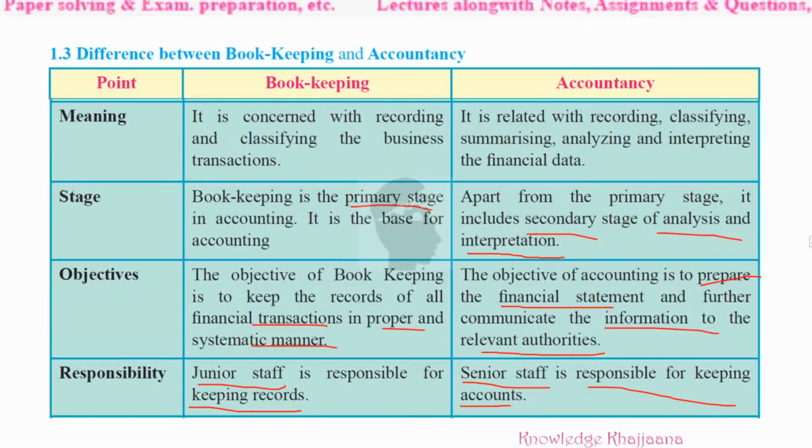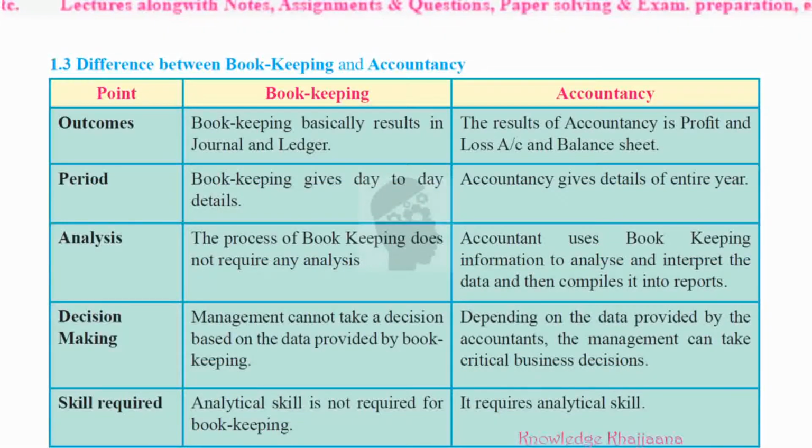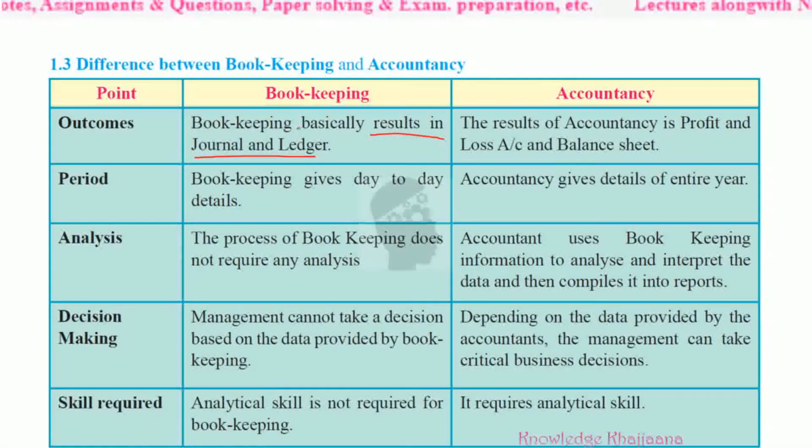Now, the next point of differentiation is outcomes. What is meant by outcome? Outcome means the result of his work. What is the result of the person who works as a bookkeeper, or what is the result of the bookkeeping work? Bookkeeping basically results in journal and ledger. Whatever is done under bookkeeping is just recording the financial transactions. Now, in which way can he show that he has recorded all the financial transactions?